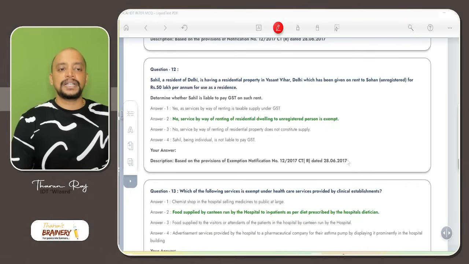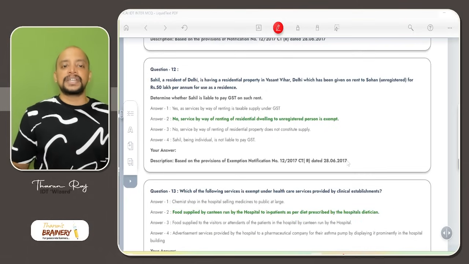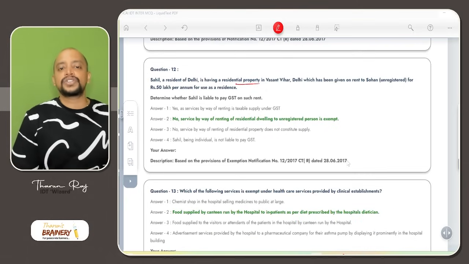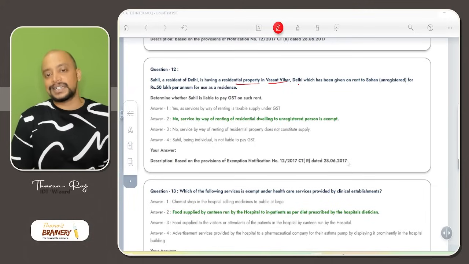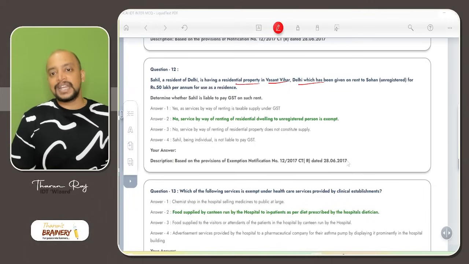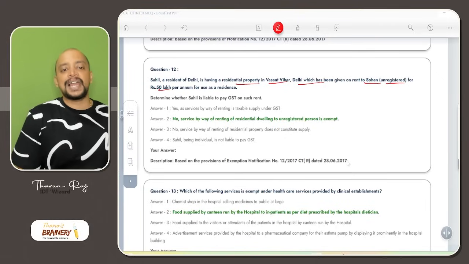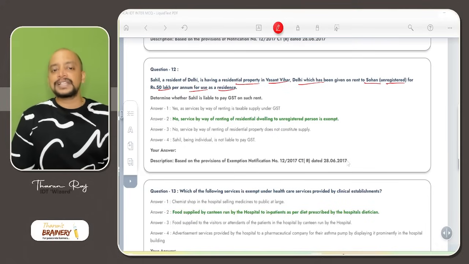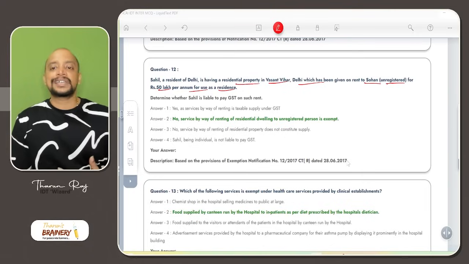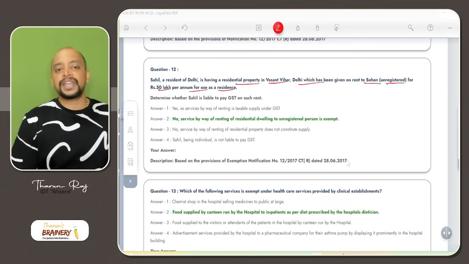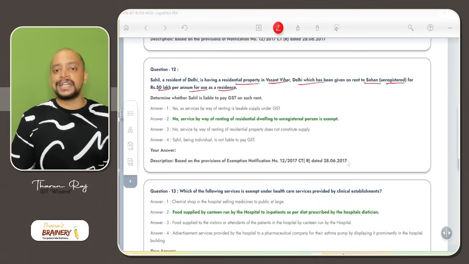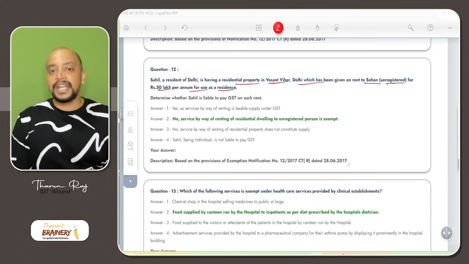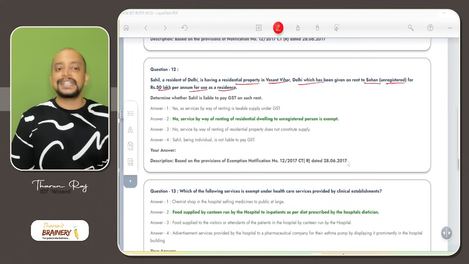Then question number 12, Shahil, a resident of Delhi, is having a residential property in Vasant Vihar, Delhi, which has been given on rent to Sohan, unregistered, for rupees 50 lakh per annum for use as residence. Determine whether Shahil is liable to pay GST on such rent. So residential property given on rent to an unregistered person for residential purpose is exempted.